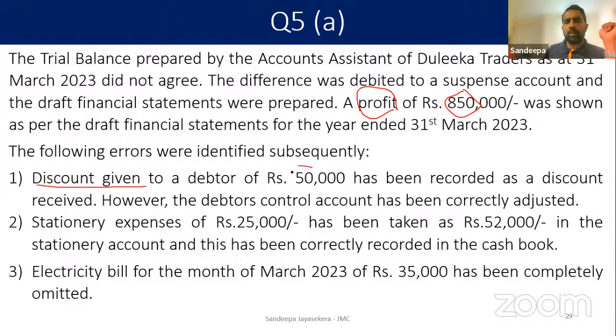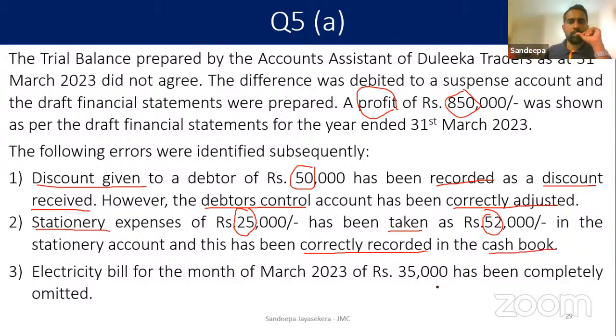Discount given, 50,000, has been recorded as a discount received. However, the debtors control account has been correctly adjusted. Stationery expense 25,000 has been taken as 52,000 in the stationery account. This has been correctly recorded in the cash book. Electricity bill for the month of March 2023, 35,000, has been completely omitted.